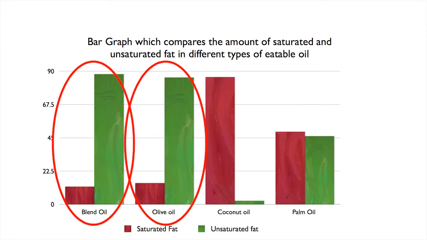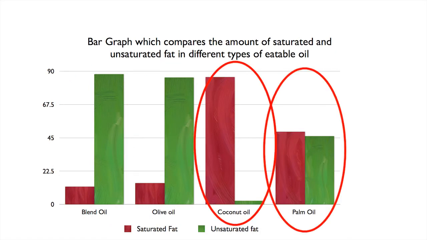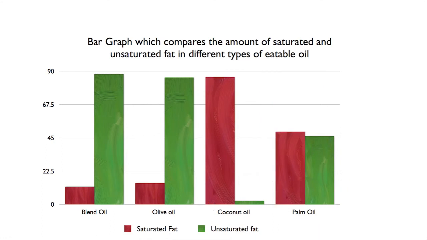It shows that olive oil and blended oil have a high level of unsaturated fat and a low level of saturated fat. In coconut oil and palm oil, the level of saturated fat appears to be much higher than the unsaturated fat. Hence, we concluded that compared to consuming coconut oil and palm oil, consuming blended oil and olive oil is more likely to benefit health by reducing the risk of diseases related to the circulatory system.